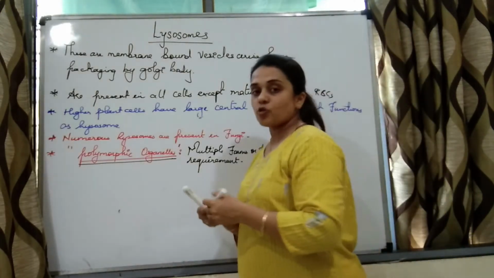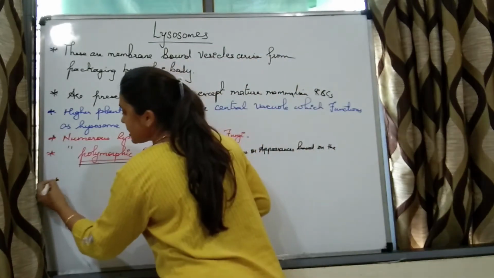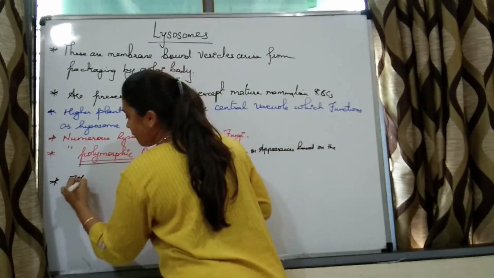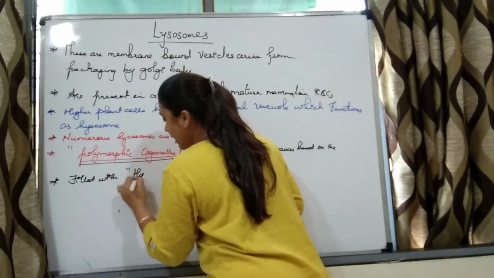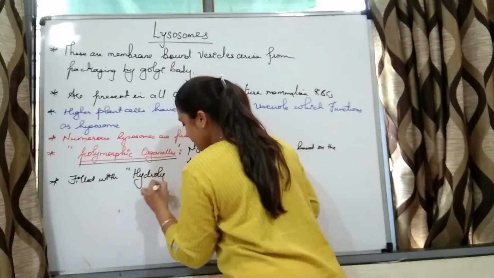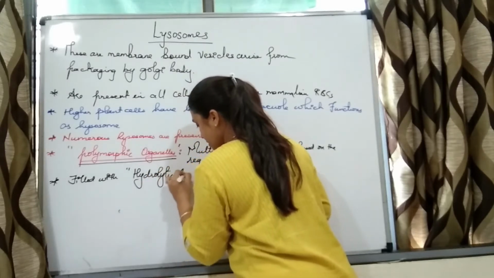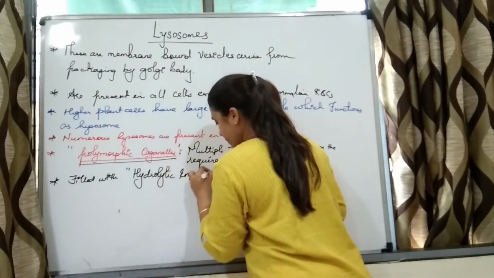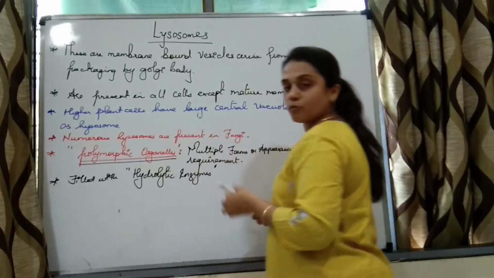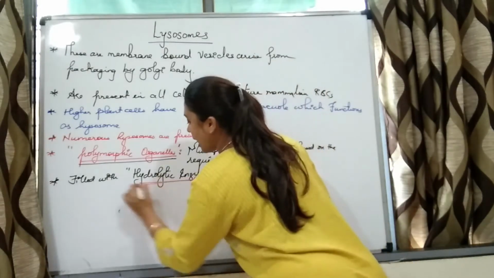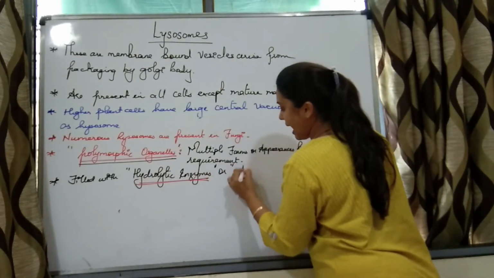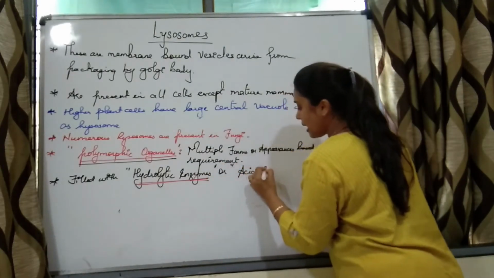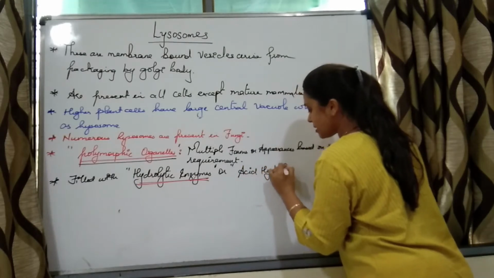Now what are these lysosomes filled with? Lysosomes are filled with hydrolytic enzymes, also called acid hydrolases.